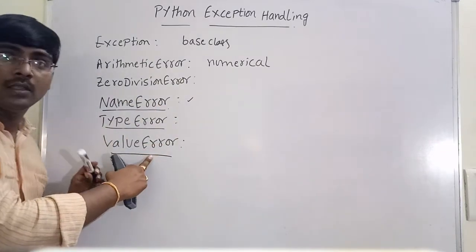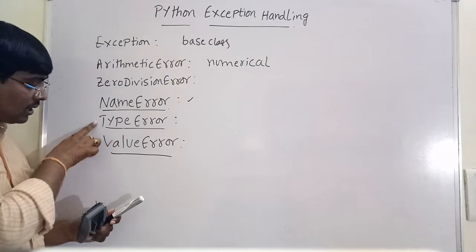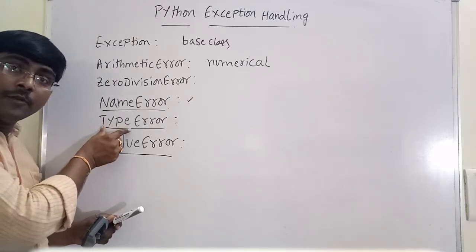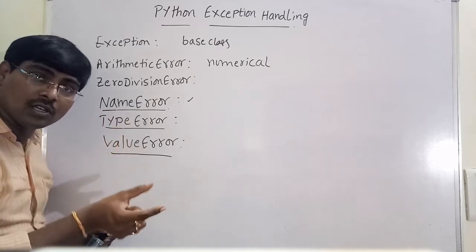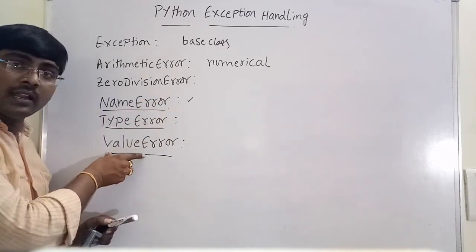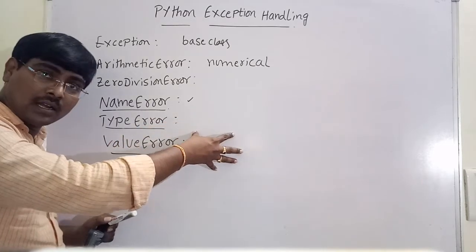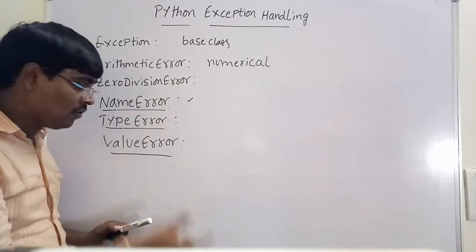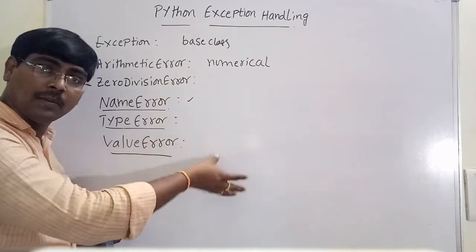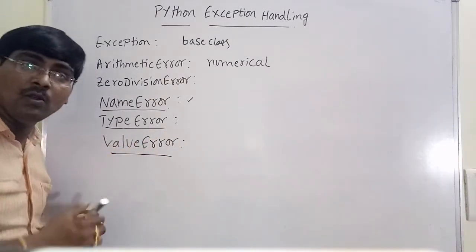That is an error. The difference between type error and value error is that type error is performing an operation not suitable for that type, while value error means we are fixing the data type but assigning a wrong value. For integer or floating we are assigning a string. Those are called value errors.